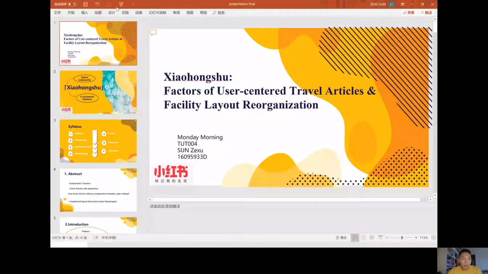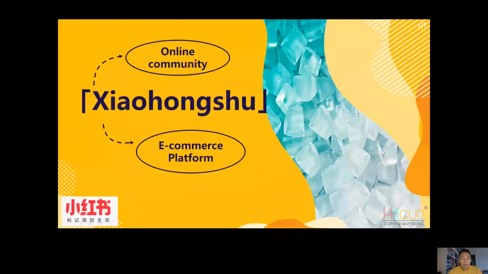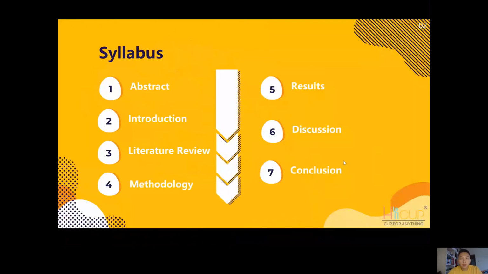Xiaohongshu is a combination of online community and e-commerce platform. It's an app very popular in mainland China. You can understand it as a combination of Amazon and Facebook. Here is the syllabus of today's presentation, which is the same as the structure of my report.